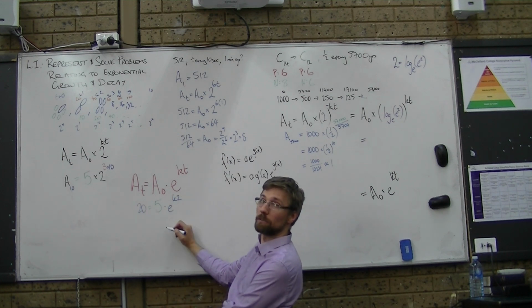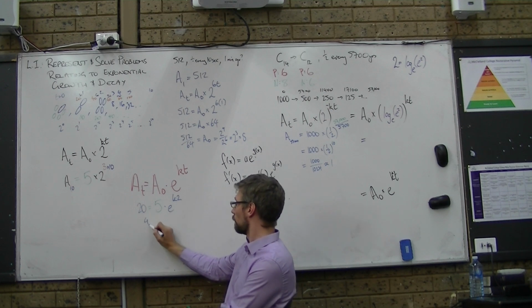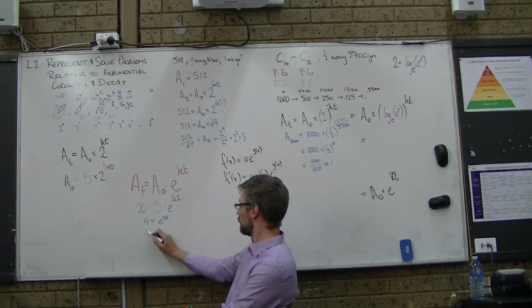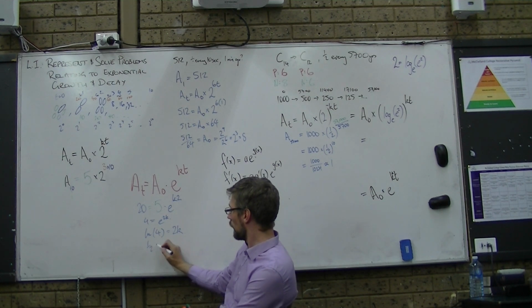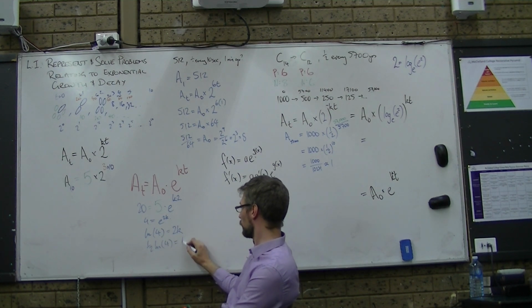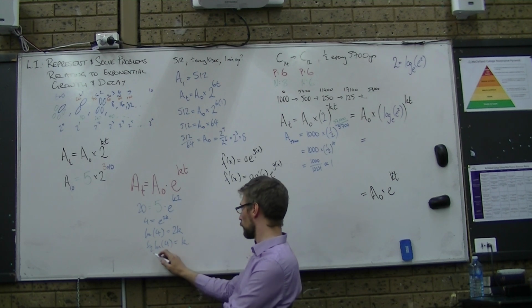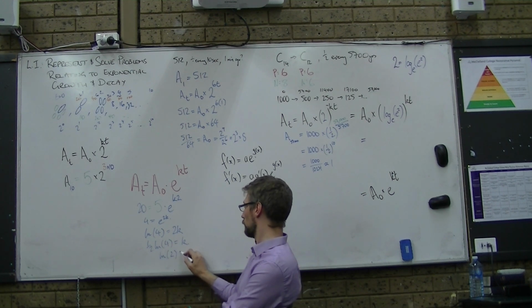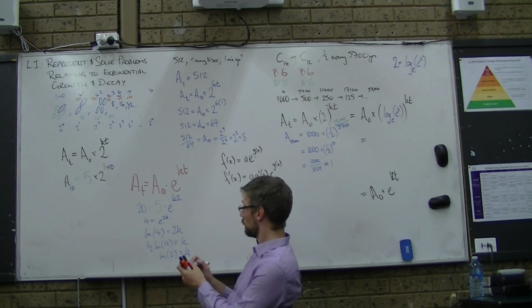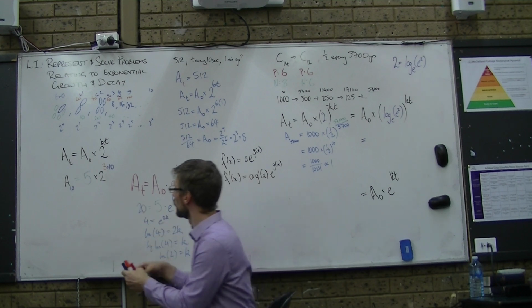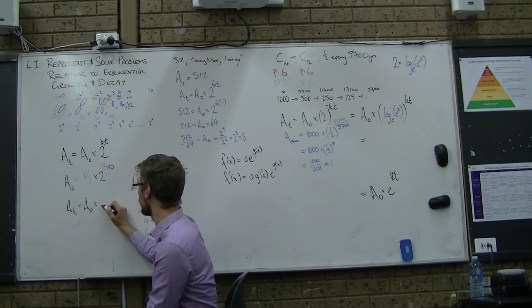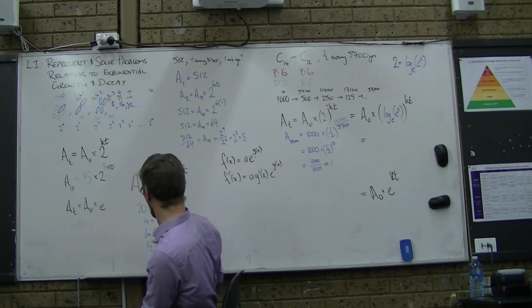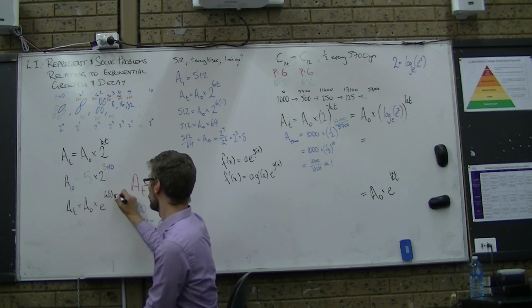We can solve for that k. Divide by 5: 4 equals e to the 2k, ln of 4 equals 2k, half ln of 4 equals k, and then you can bring that in as a square root. So you can go ln of 2 equals k. So for this thing, we end up with A t equals A0 times e to the ln 2 multiplied by t.